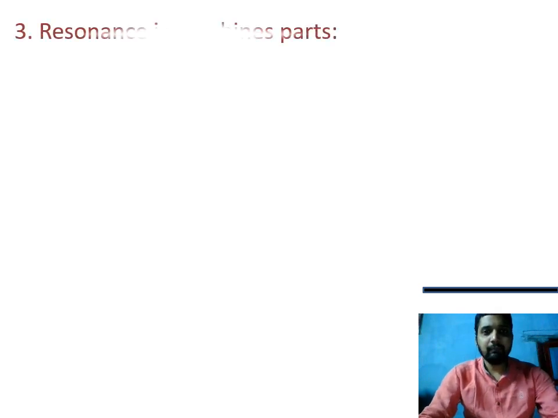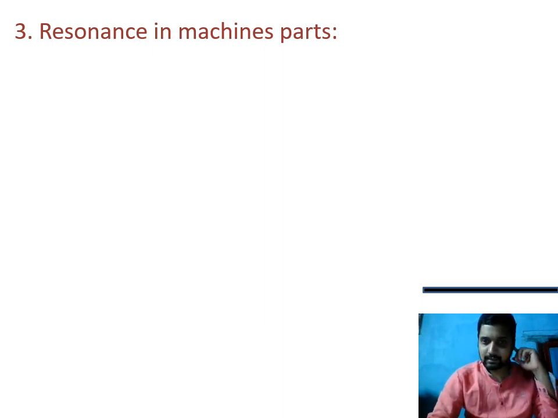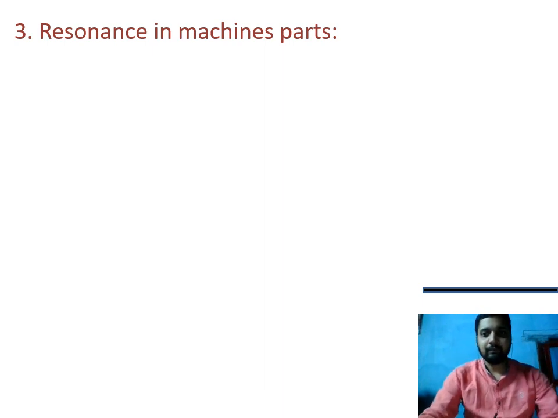Here you can see another example. In this example, we get resonance of a machine part. Whenever a bike or scooty is going at a definite speed, all the parts which are a little bit loose will start vibrating and produce a sound.